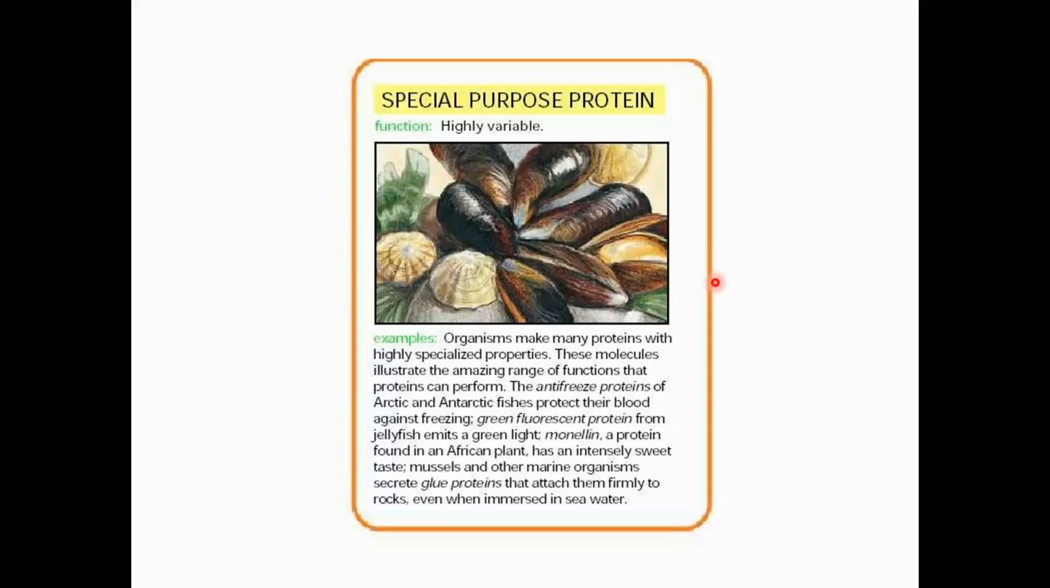Another important group is special proteins that perform a special function. For example, one of the proteins is the antifreeze protein, present in fishes, that helps the fishes avoid freezing their blood. And another important protein is monellin, that is also a special protein that is sweet in nature.